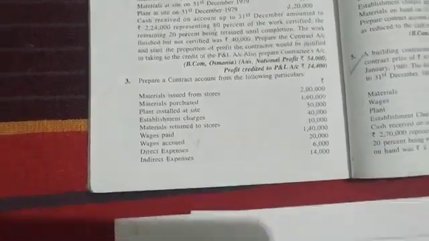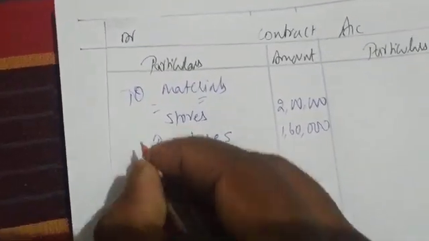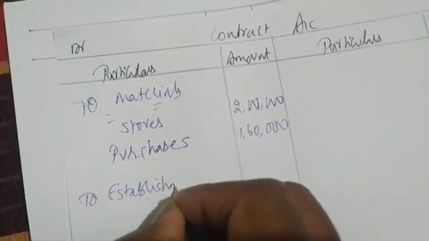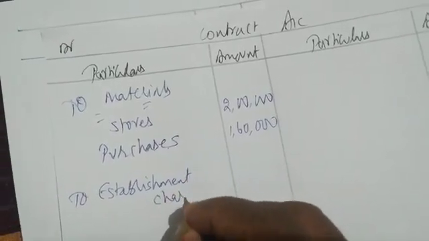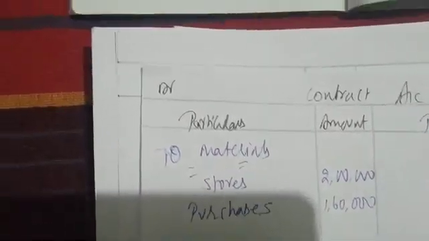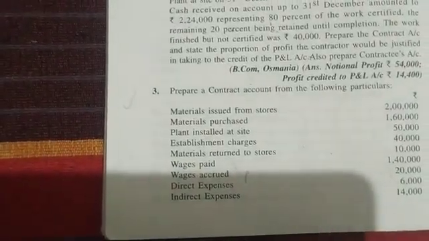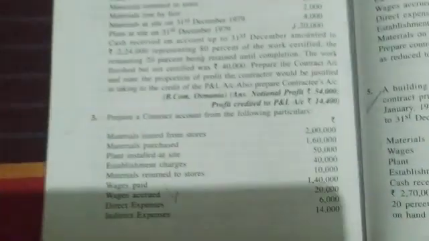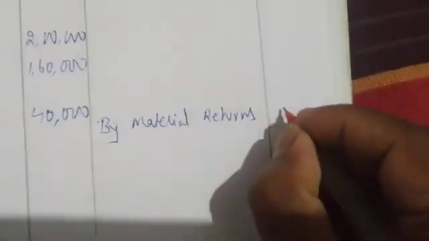Next, establishment charges we have. To establishment charges. How much we have establishment charges? 40,000. So I'm writing 40,000 establishment charges. Next we have material return to stores. We are returning material. I'm leaving some space and I'm writing here by material returns. Okay. How much material is returned to stores? 10,000. I'm writing here 10,000. Credit side.